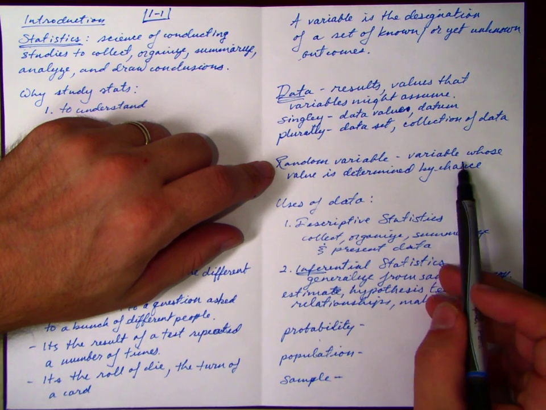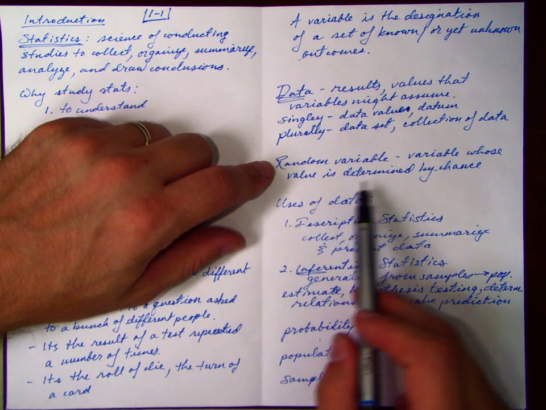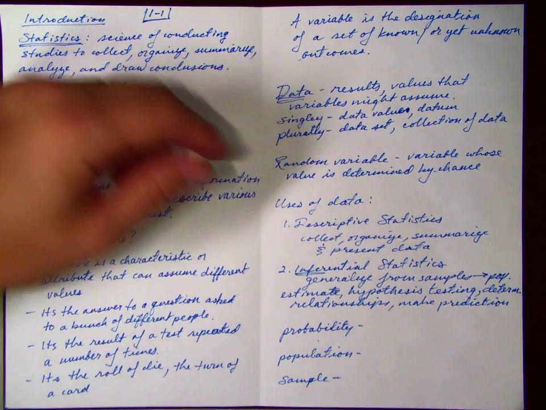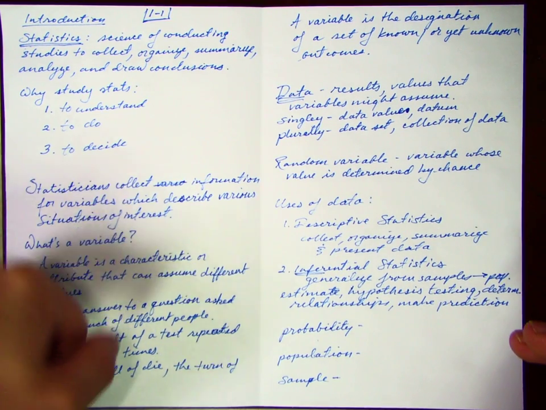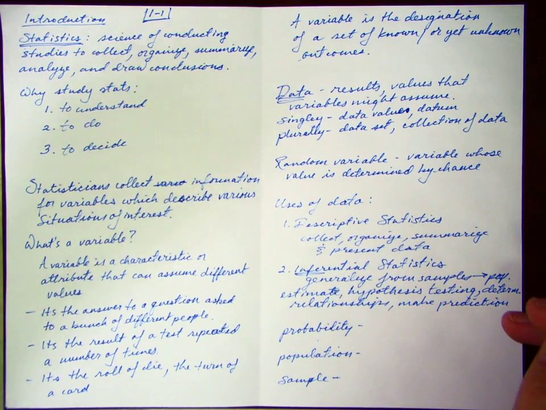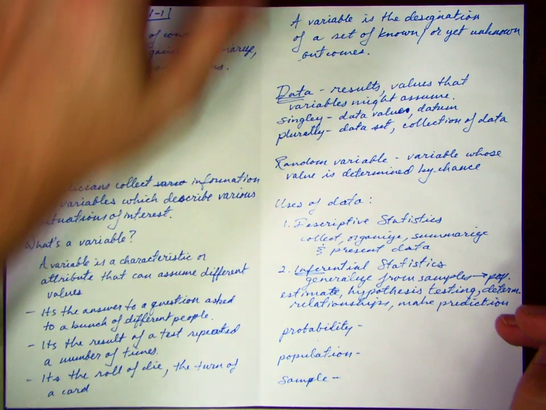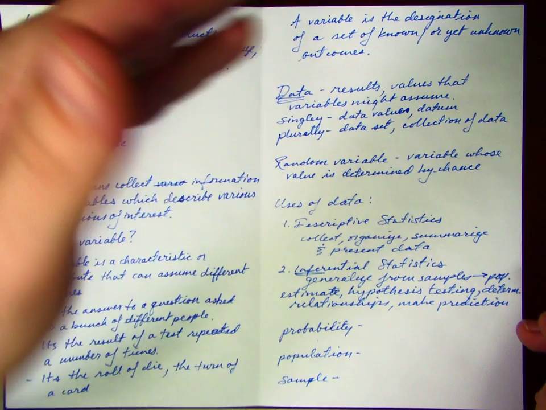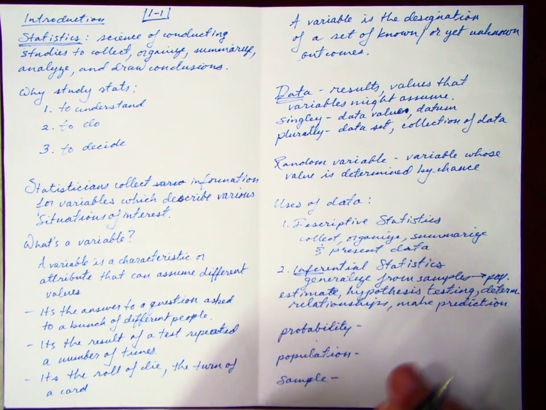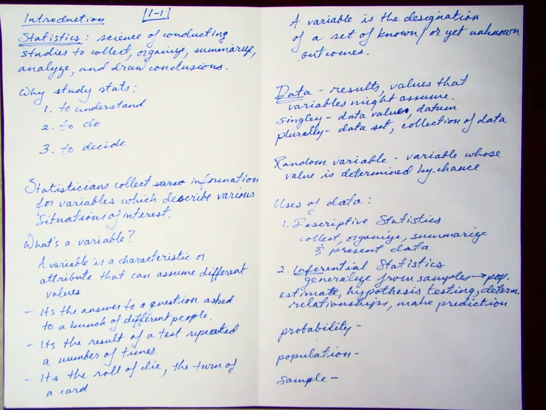Random variables. Variables whose value is determined by chance. A variable whose value is determined by chance. Examples: roll of a die, turn of a card. Did you get in an accident this year? Well, there's a chance that you might. So we could say, if I ask that to enough people, that is a random variable because it's determined by chance. Let me stop here and I'll come back to these in a moment.